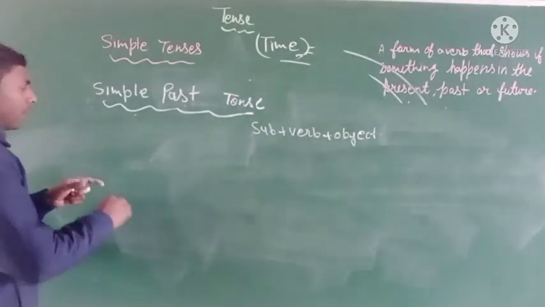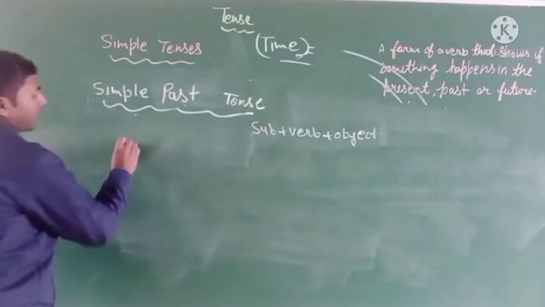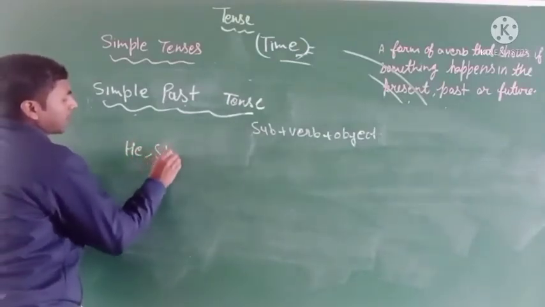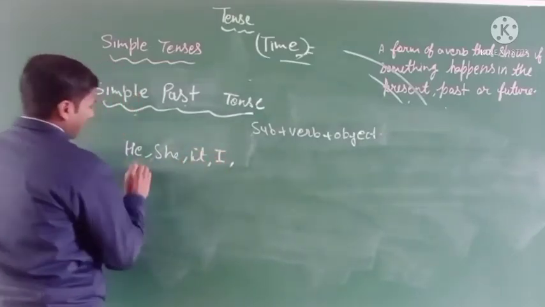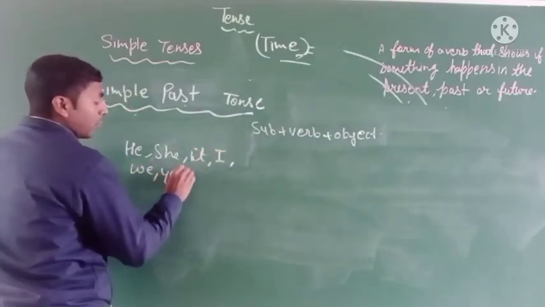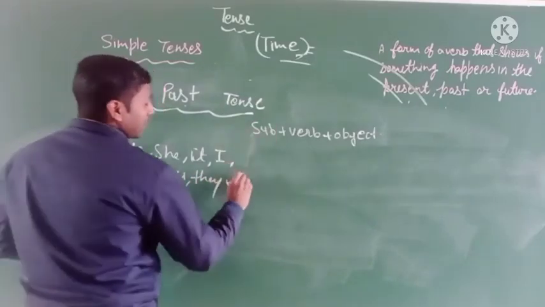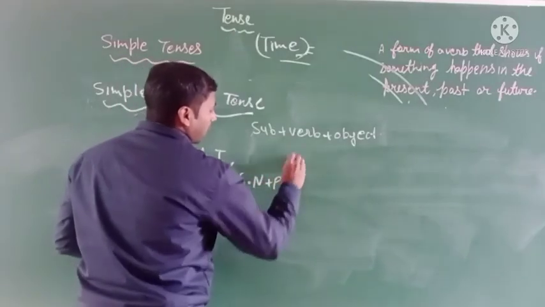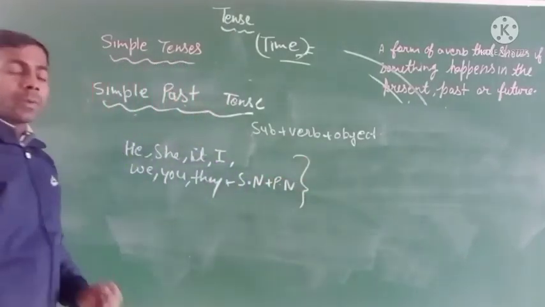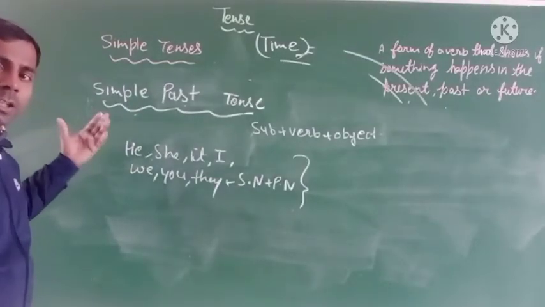We have to collect all the subjects and write in place he, she, it, I, we, you, they, plus singular number plus plural number. We cannot divide the subject into two parts or three parts.